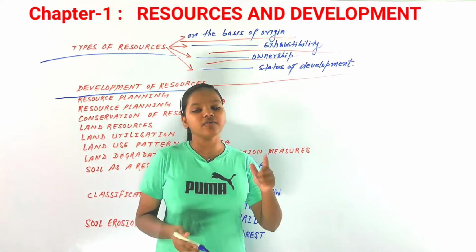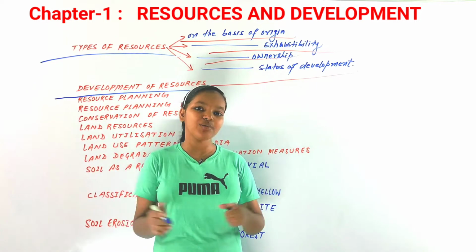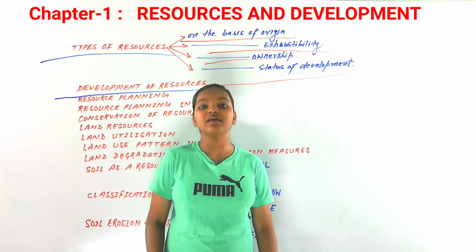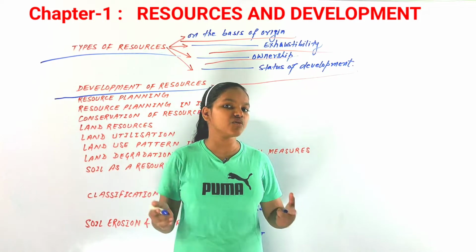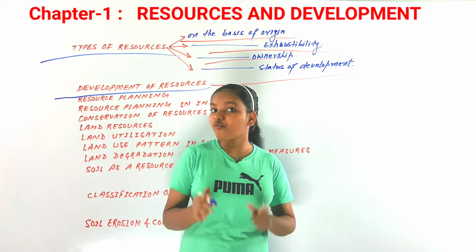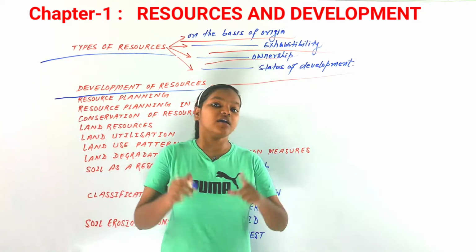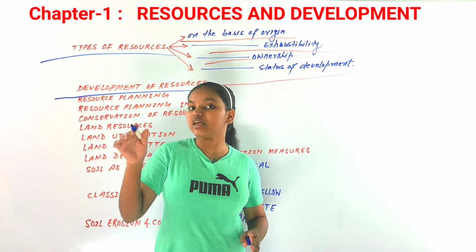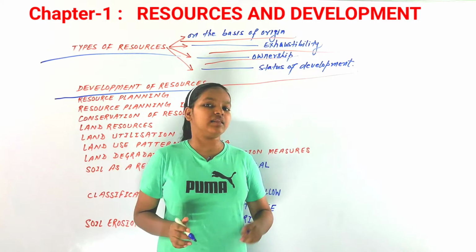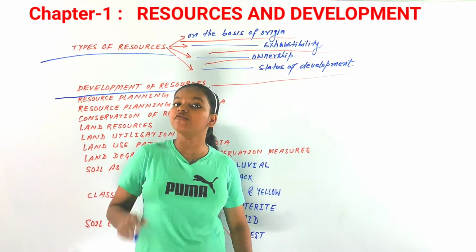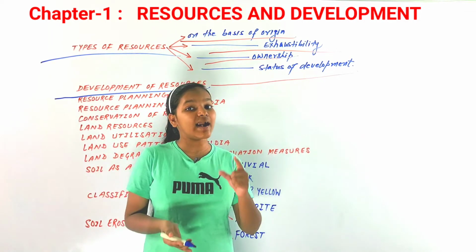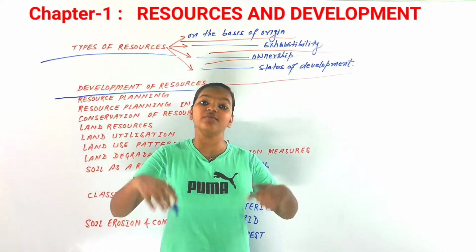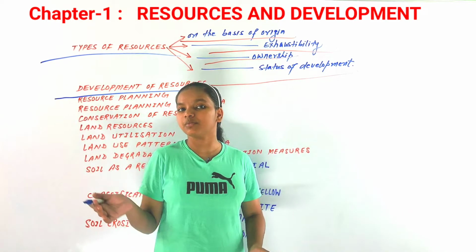And if this trend of indiscriminate use and depletion of resources continues, then our earth is in danger, our future is in danger. And that is why we need to have sustainable development.